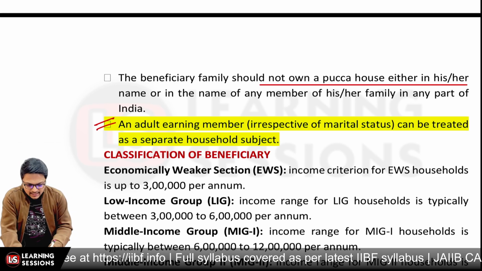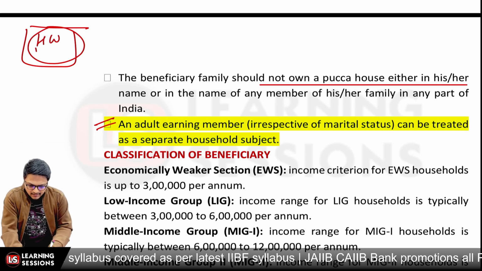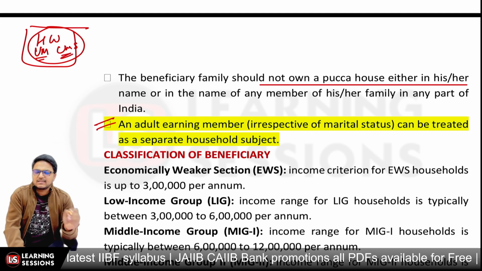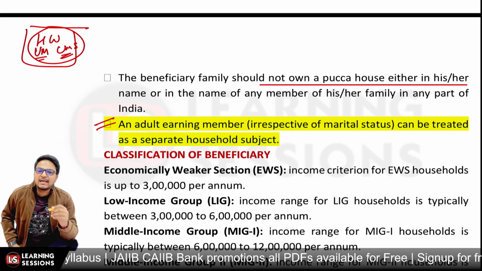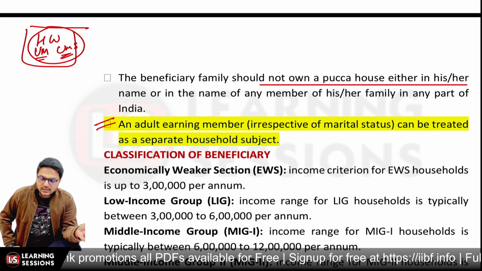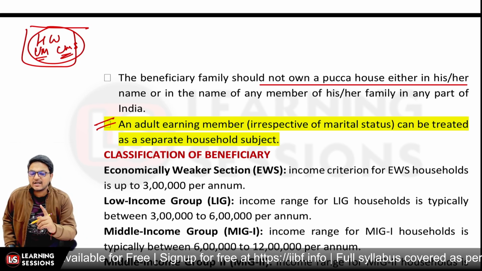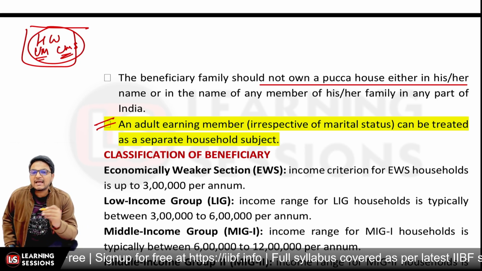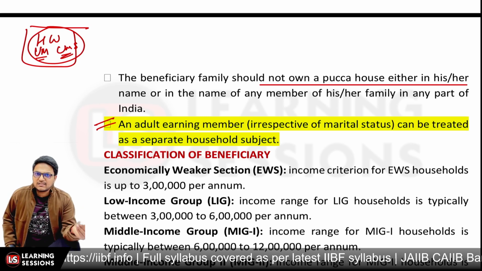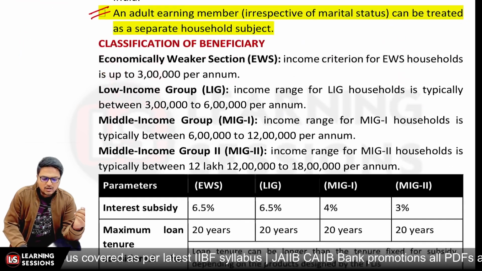So what are the main conditions? The family is to be considered as one unit, comprising husband, wife, unmarried daughters and unmarried sons. Those will be considered. And further, if a person is an adult and earning on their own, they can be considered a separate household, irrespective of marital status. It's not that only if they are married will they be considered separate. Even if they are not married, they can be considered a separate household. Now let's understand the classification of the beneficiaries. As I told you, there are 4 categories. That is, EWS, which is the economically weaker section.